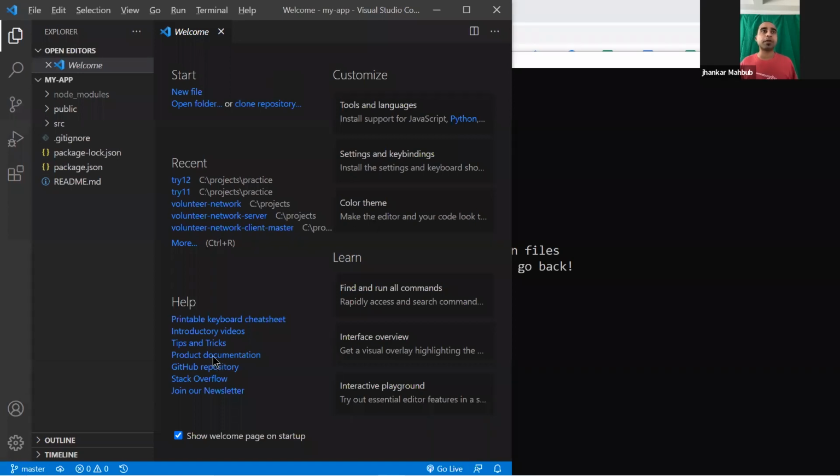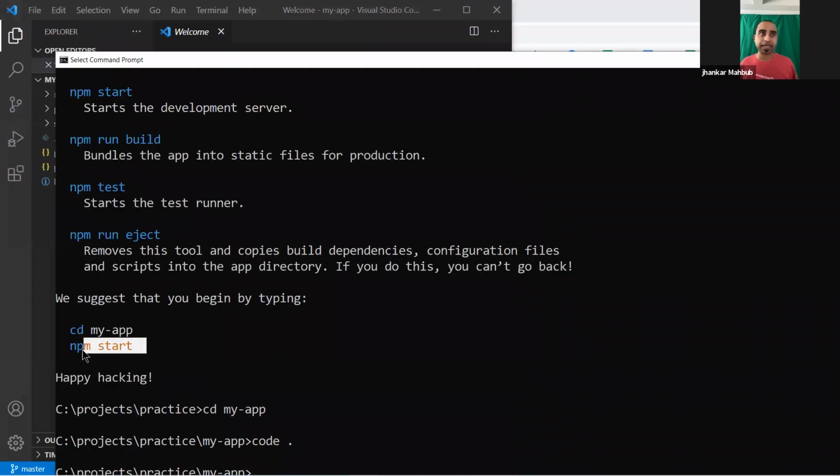And now we go back to the last command, npm start. This npm start is an interesting thing. It starts your application, and if you change something, it automatically updates the changes. That is called hot reload. Before React, every time we changed something on the website, we had to come to the website and reload it again and again. With create React app, you don't need to do that at all.